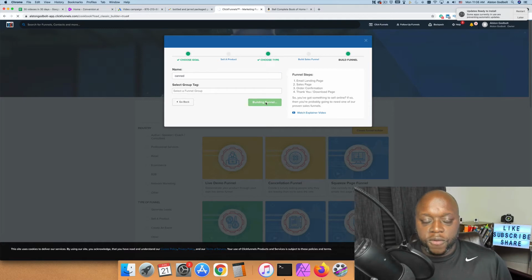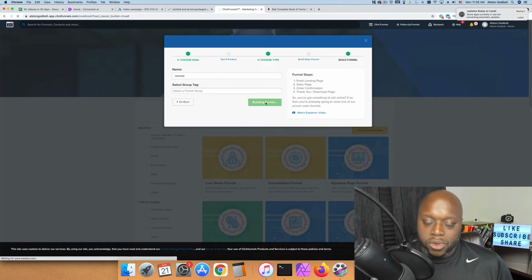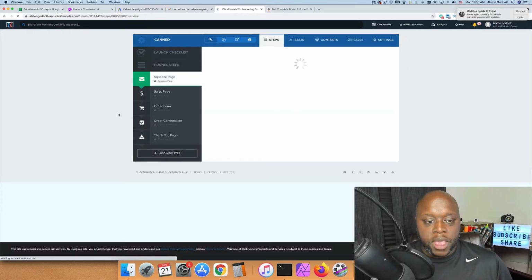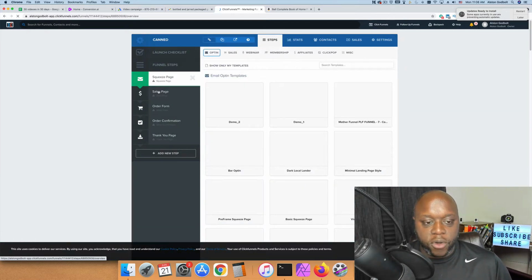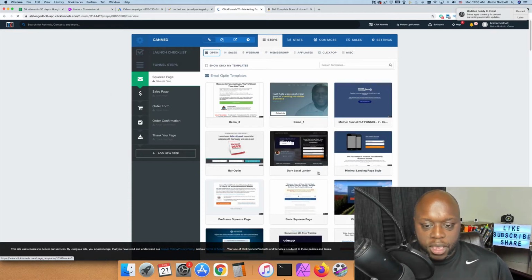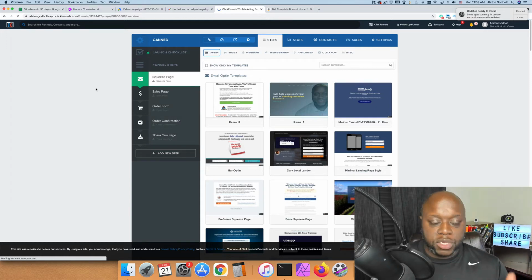Click Build Funnel, and it's going to give us some templates that we can use. Now, what I recommend that you do is you buy a domain name, but you don't have to buy a domain name in the beginning. And as you can see, this is already set up for us. What we'd want to do is we'd want to pick from these templates, create the sales page, order form, order confirmation. So what you'll want to do on the squeeze page is you'll want to have something that's going to